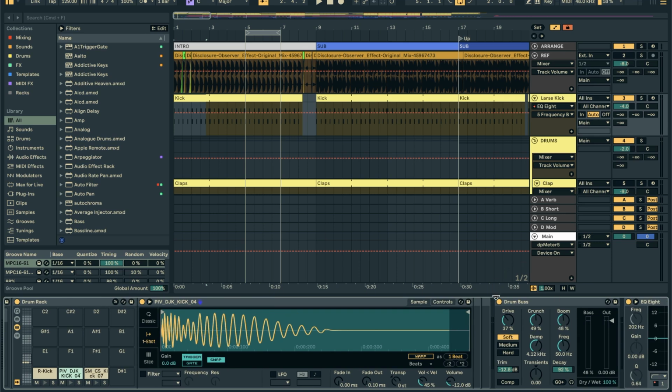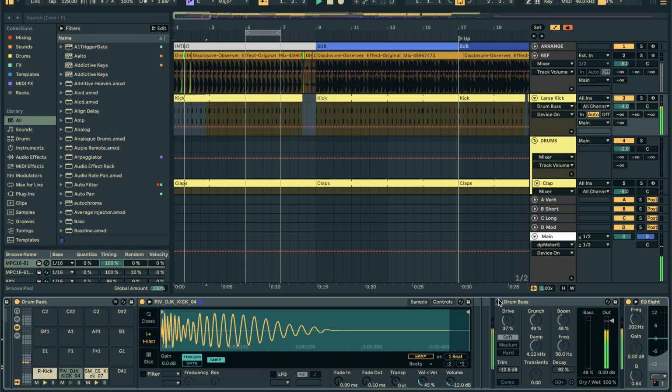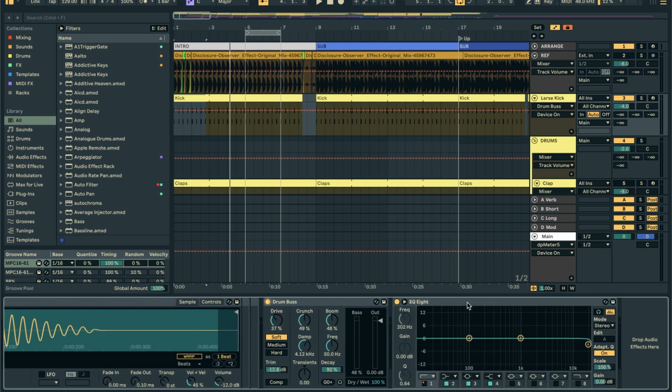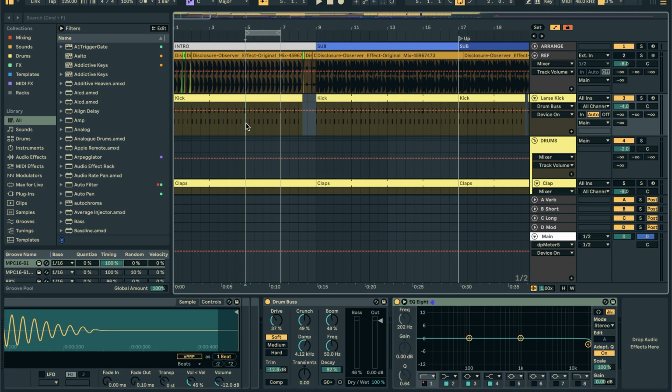So if we listen to it without this drum bus, and then with, it adds a bit more low-end fullness and makes it sound a little bit more professional in my opinion. And then other than that, I have this EQ8, and if you can see here, the red dot, we're just using this to automate removing the lows in it as a transition trick. Once the kick is down correctly, the main thing is, first getting the right pattern, then selecting the right sound.